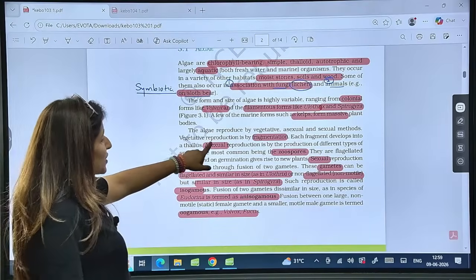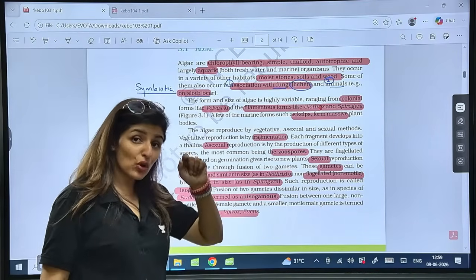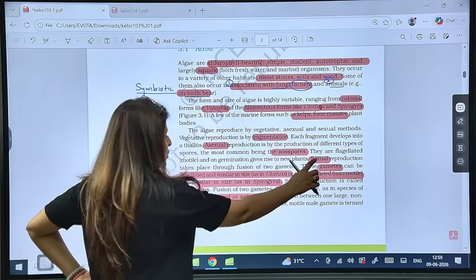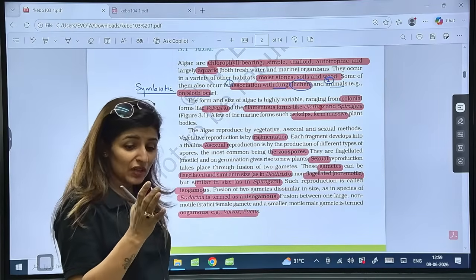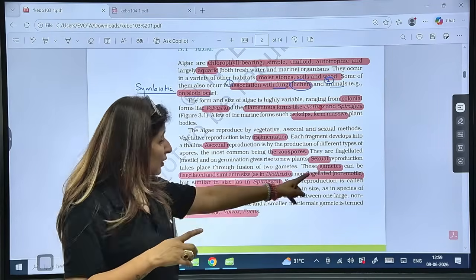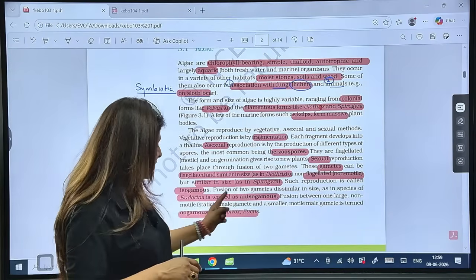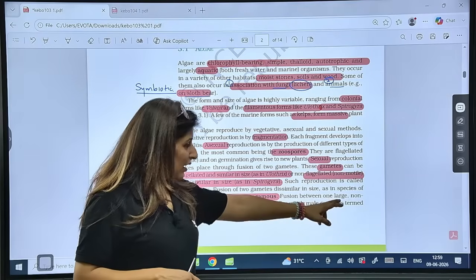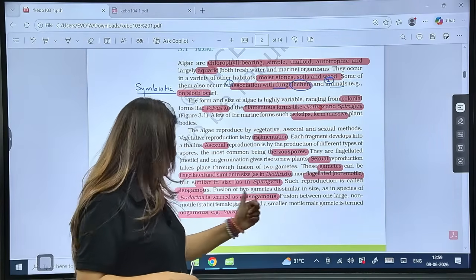Then, vegetative reproduction by fragmentation, asexual by zoospores, or if non-motile, there will be aplanospores, right? Then sexual reproduction through gametes. So in gametes, there we will see three types of condition. If both the gametes are similar, we call it isogamy. If both are dissimilar, we call it anisogamy. And if female gamete is large and non-motile and the male is motile and small, this is called oogamy.